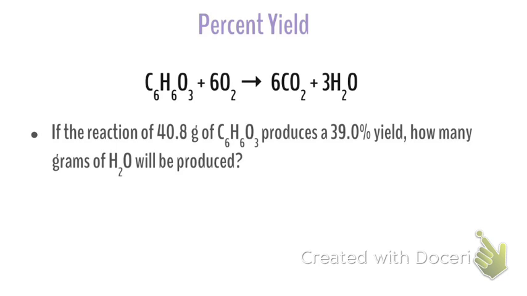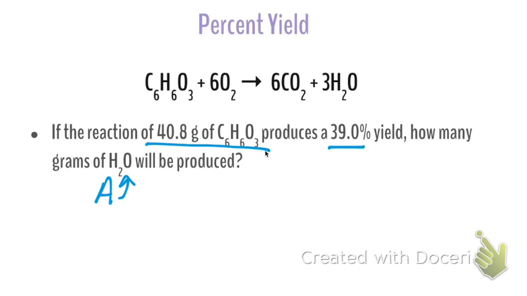Okay, so if I'm looking at this problem, it tells me my starting amount. It tells me everything I need to go. I got my percent yield. What's my final answer going to be, in terms of, am I looking for my theoretical yield? Am I looking for my actual yield? Actual, because you're going to find theoretical. Right, I'm going to look for my actual yield of water. That's really the goal. Because it tells me my percent yield, we're looking for the actual yield of water.